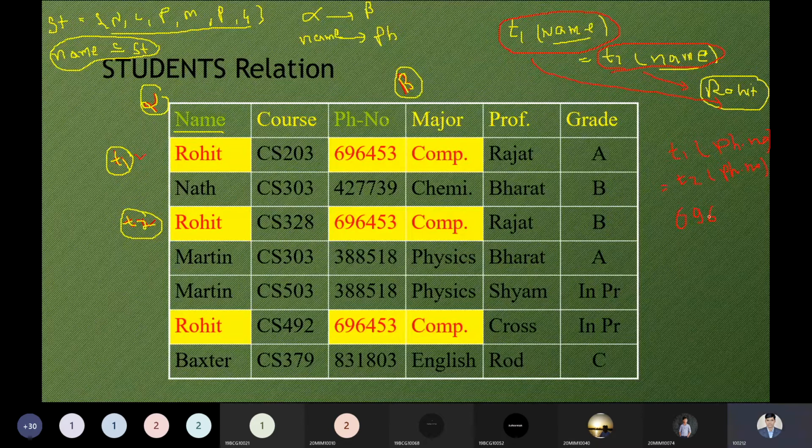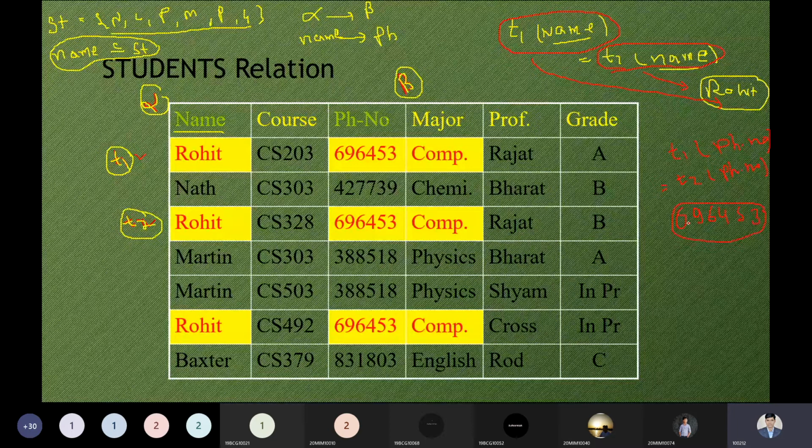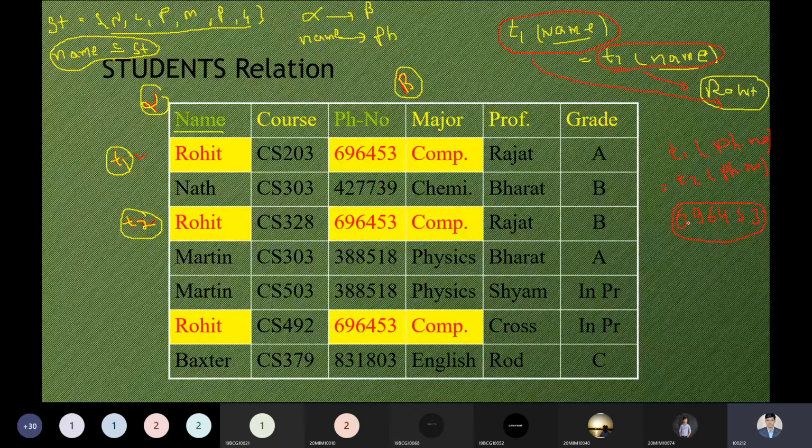It means if one value depends on the other values, if beta depends on alpha, or phone number depends on name, the values held by these two tuples can also be represented by the equation. It is also possible. That was the slide. Is this clear to all right now? Is it clear?